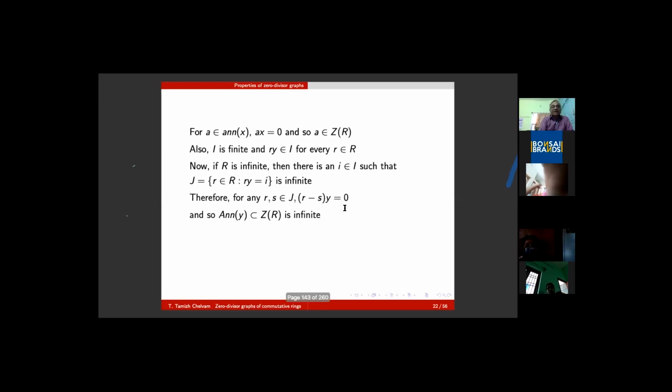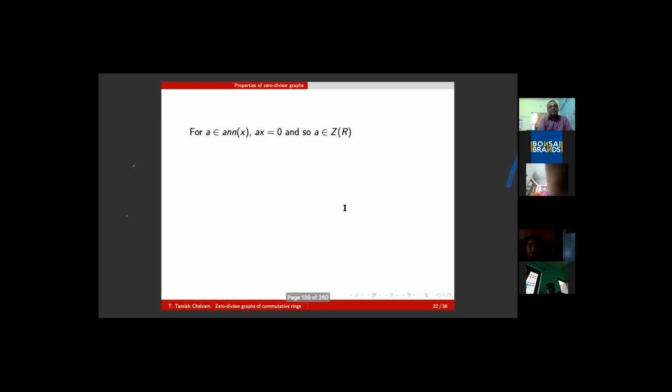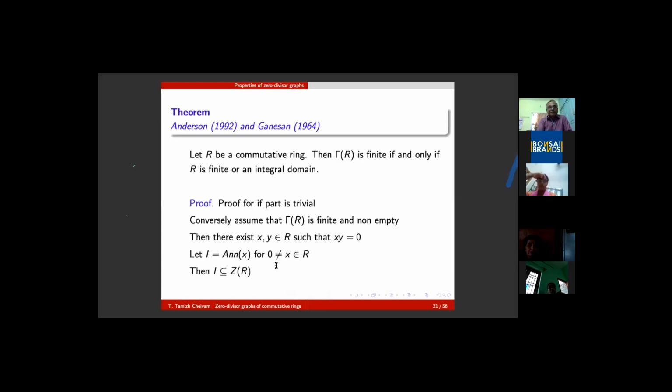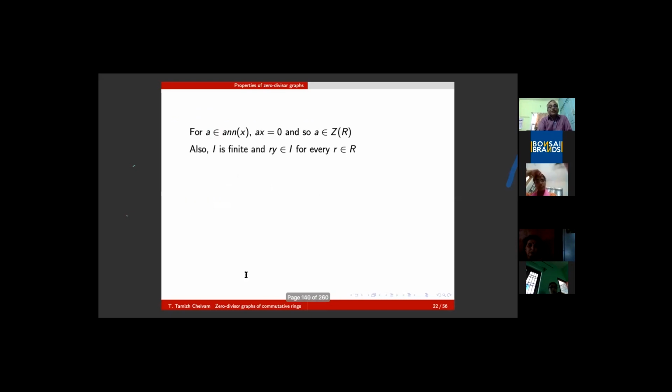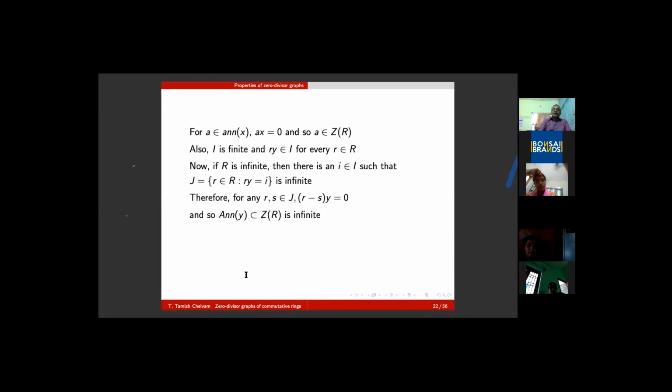Once it is an ideal, it is a subset of Z(R). Therefore, on one hand Z(R) is finite. On the other hand, if R is infinite, it gives me an infinite subset of Z(R), which is a contradiction. Therefore, R is finite if and only if the corresponding zero divisor graph is finite.